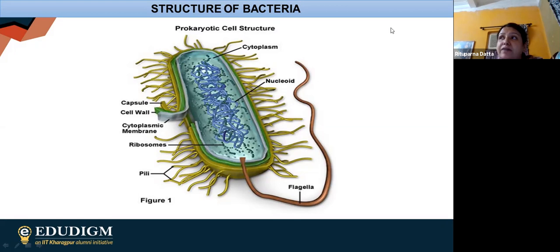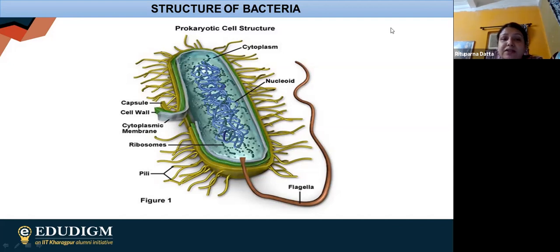So after ribosome, what are the other things the bacterial cell has? Obviously, the first thing they have is the nucleoid. So the question arises, what is nucleoid? Nucleoid is basically, I should say, the false nucleus. Now why is it a false nucleus? Because in eukaryotic nucleus, we have four distinct parts: nuclear membrane, nucleolus, nucleoplasm, and finally chromatin. But in bacteria, they do not have all these distinct features. They only have a thread-like, coil-like material. And that is why it is known as nucleoid or false nucleus.